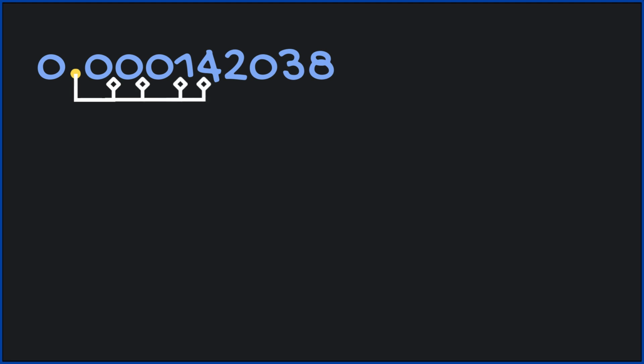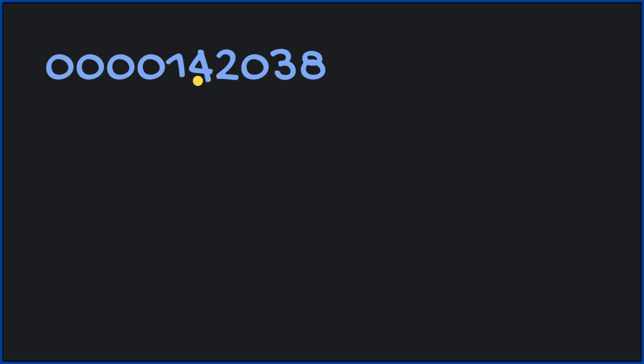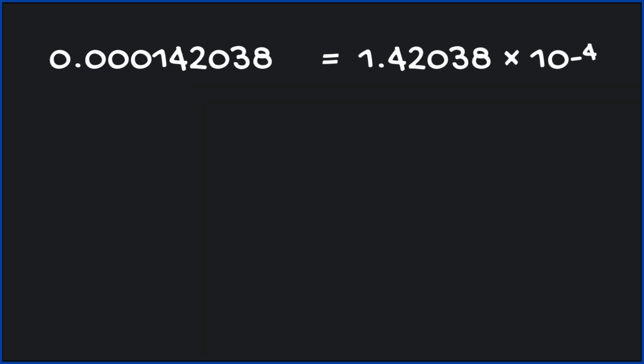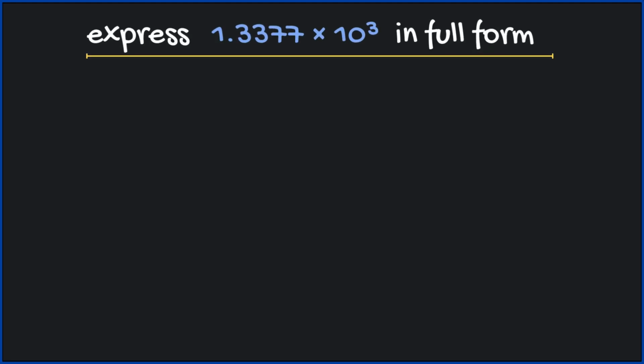Place the decimal point after the first non-zero digit. This becomes 1.42038. We moved the decimal point 4 places to the right, so the power of 10 is negative 4. So this becomes 1.42038 times 10 to the negative 4th. Now go ahead and work on this.